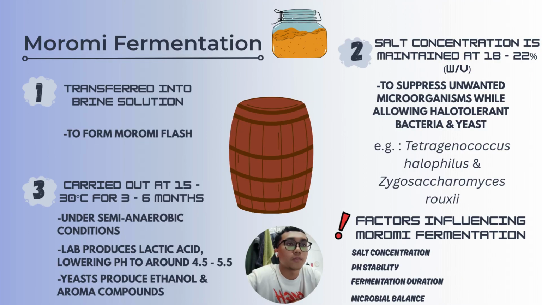Next is the Moromi fermentation stage. The koji is mixed with a brine solution containing 18 to 22% salt and fermented under semi-anaerobic conditions at 50 to 30 degrees Celsius for 3 to 6 months. During this stage, lactic acid bacteria lower the pH while yeast produce ethanol and aroma compounds that give soy sauce its characteristic flavor. Important factors here include salt concentration, pH stability, fermentation duration, and microbial balance.